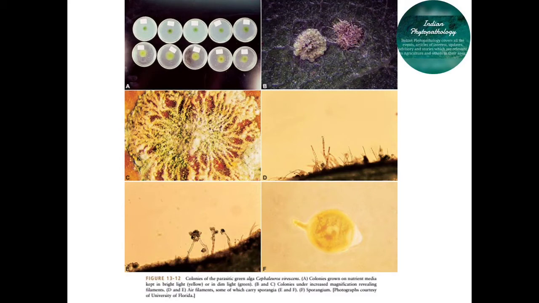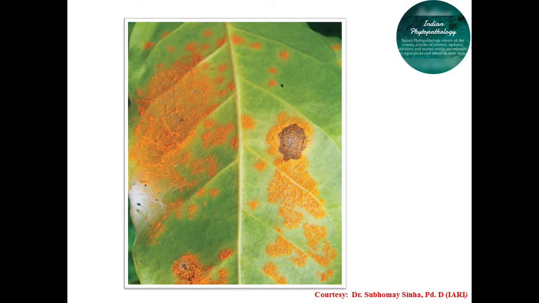This disease is characterized by red rusty spots on leaves and twigs also. You can see the symptoms of these red rusty spots which develop on the leaves. The spots are initially circular, slightly elevated, and later coalesce to form big, irregular patches. The upper surface of the spots consists of numerous unbranched filaments of the pathogen which project through the cuticle. Some of the filaments represent the sterile hairs, while others are the fertile ones.